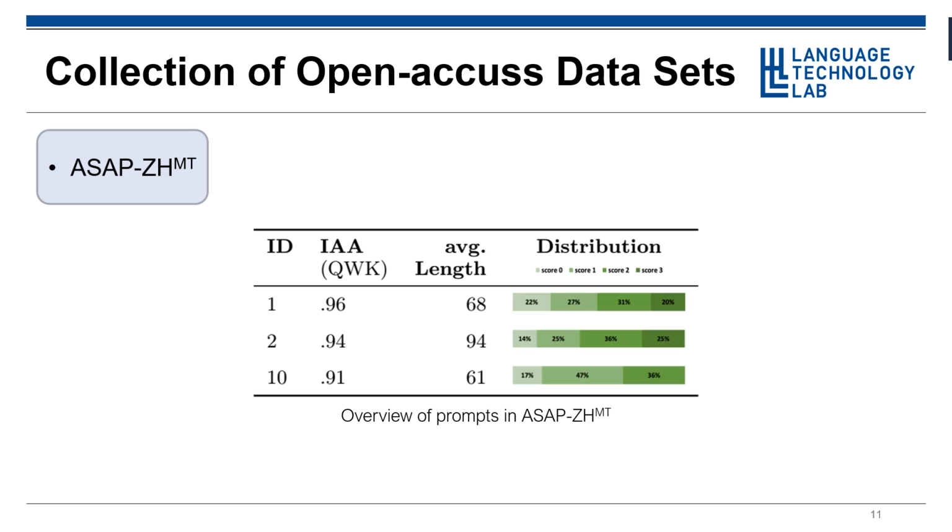For comparison, we also translated the English answers in prompts 1, 2, and 10 of the original ASAP short answer scoring dataset to Chinese using the Google Translate API. The average length of the translated answers is larger than the length of the original Chinese answers to the same prompt in our recollected dataset, aka ASAP-ZH. One explanation could be that the paid crowd workers are less motivated than actual students, and therefore write shorter answers.